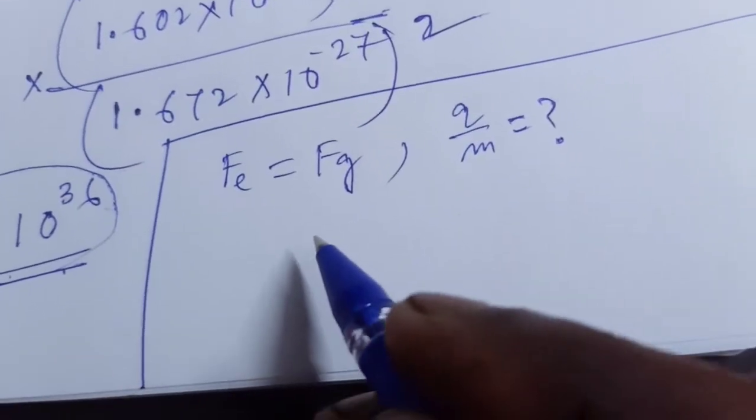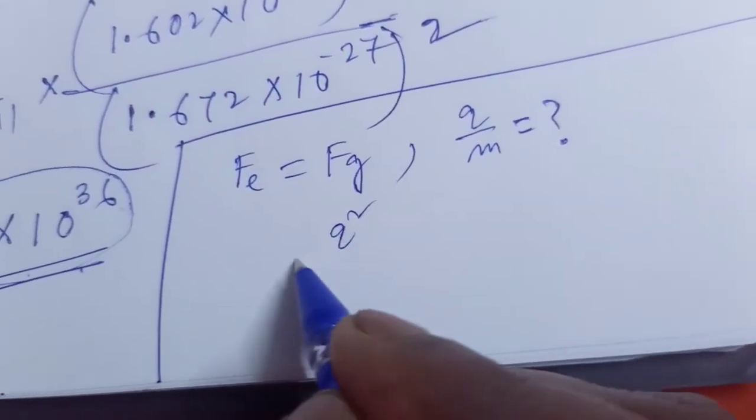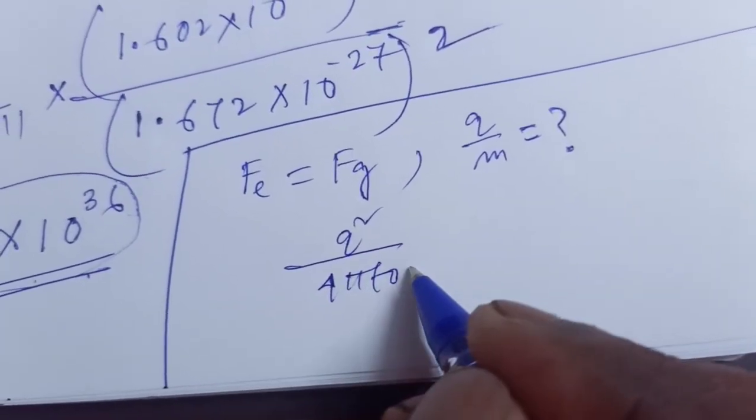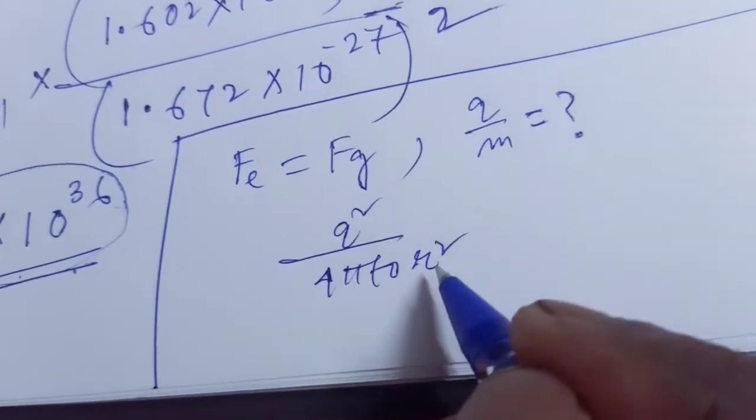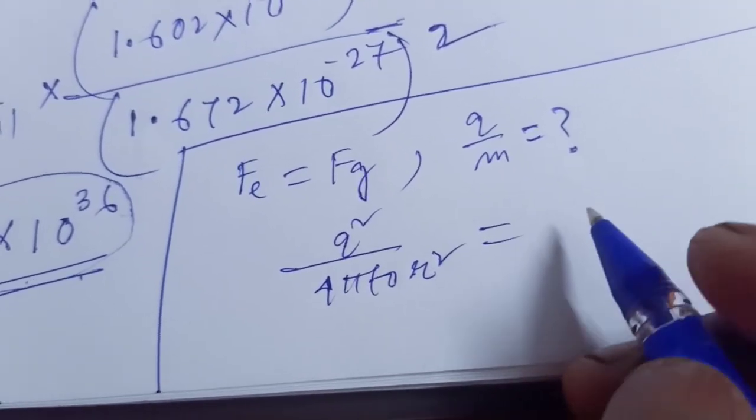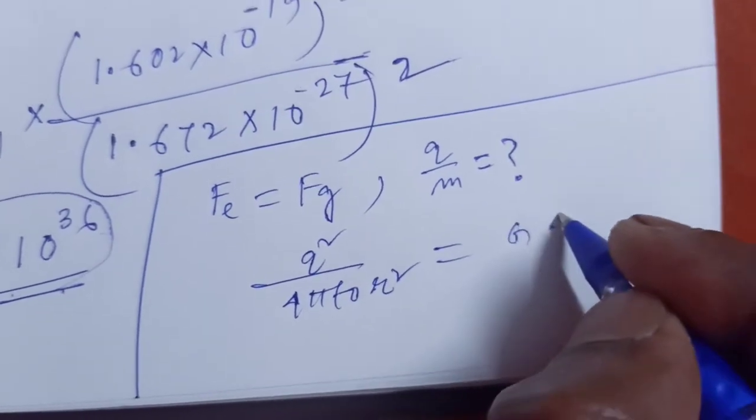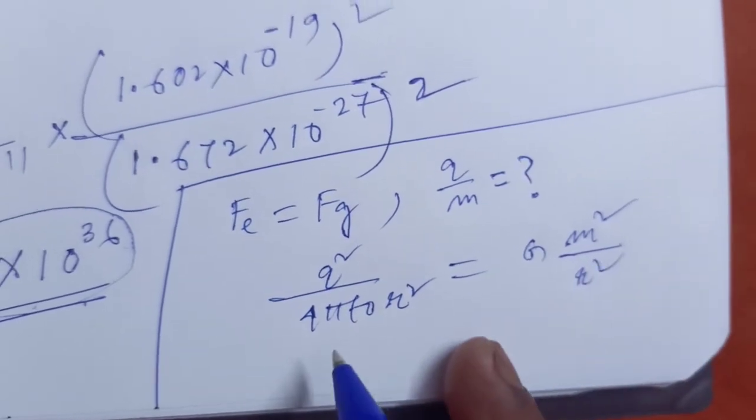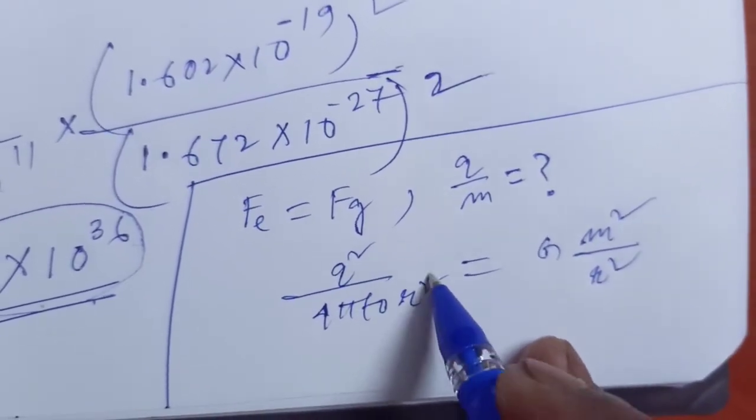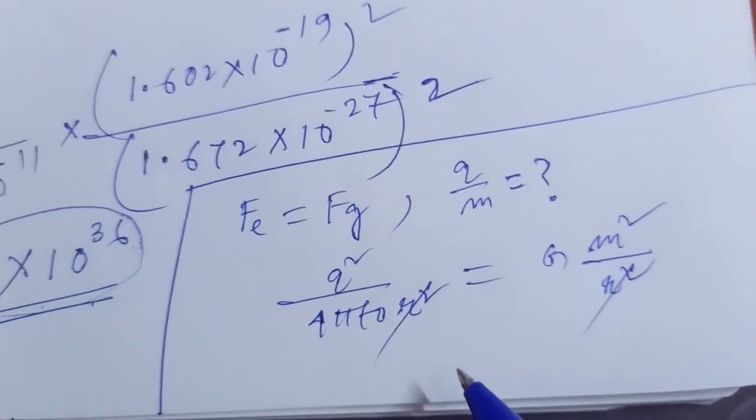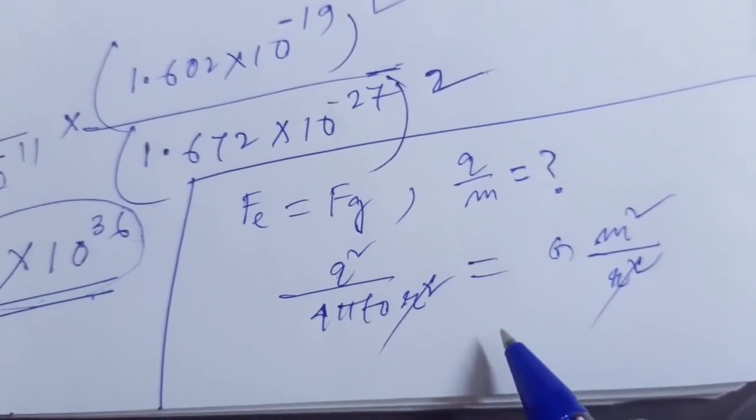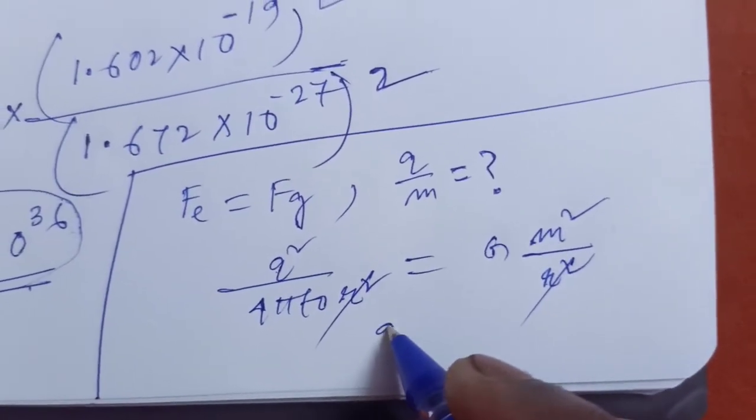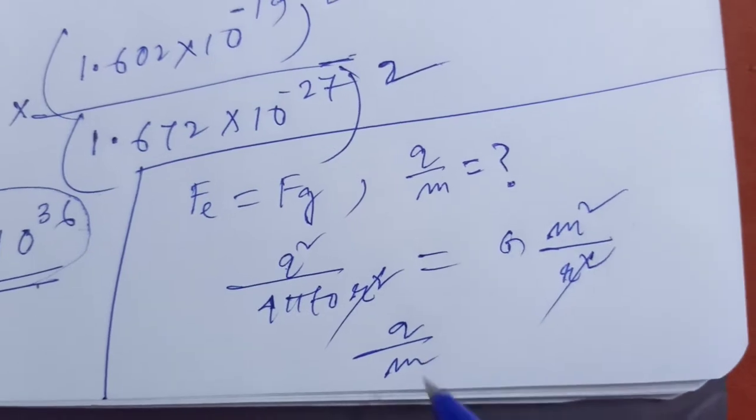So electrostatic force means q square by 4 pi epsilon naught into r square. So 1 by 4 pi epsilon naught, q square by r square, and this is equal to G m1 m2, that is m square by r square. So here r square cancel each other, and the q by m ratio is equal, if it is taken for electron or proton.